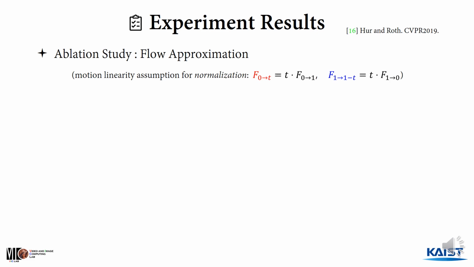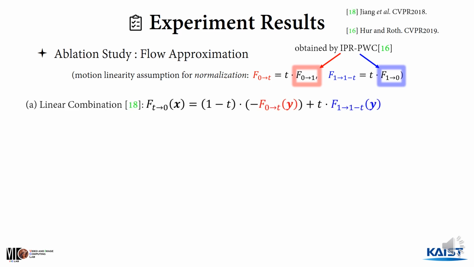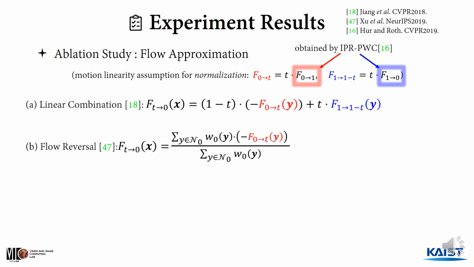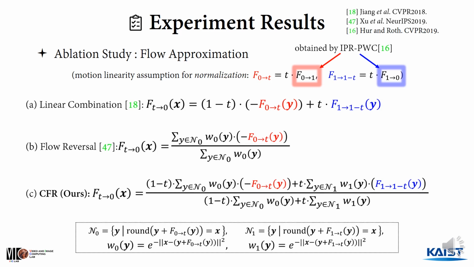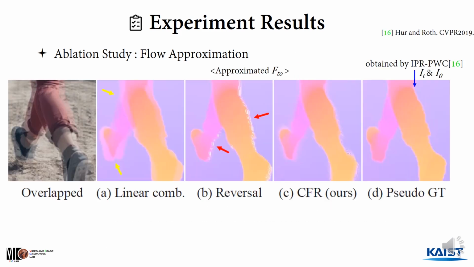We approximated ft0 with the 3 methods using the 2 bidirectional optical flows, which are obtained by IRR-PWC between the inputs I0 and I1. The 3 methods are linear combination, flow reverser, and complementary flow reverser, called CFR. This figure visualizes an example of the approximated optical flows by the 3 methods and the pseudo-ground truth, which is estimated between It and I0 by IRR-PWC.